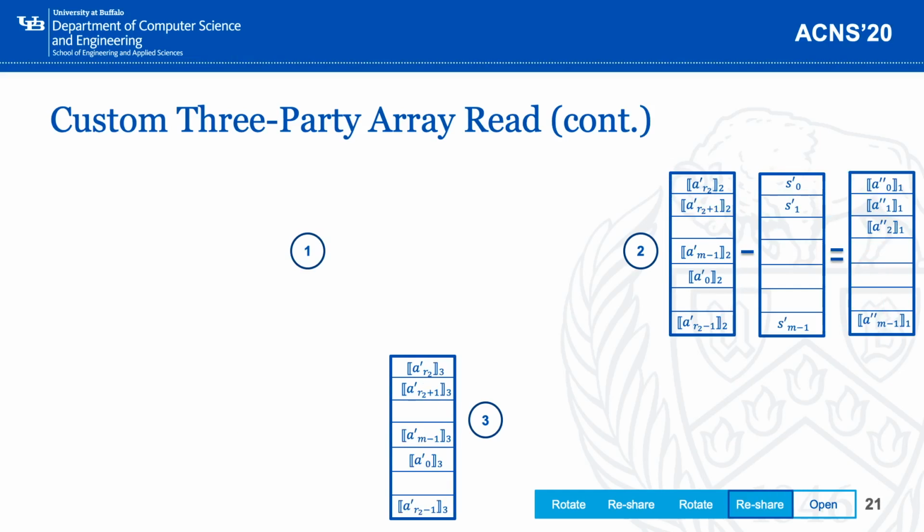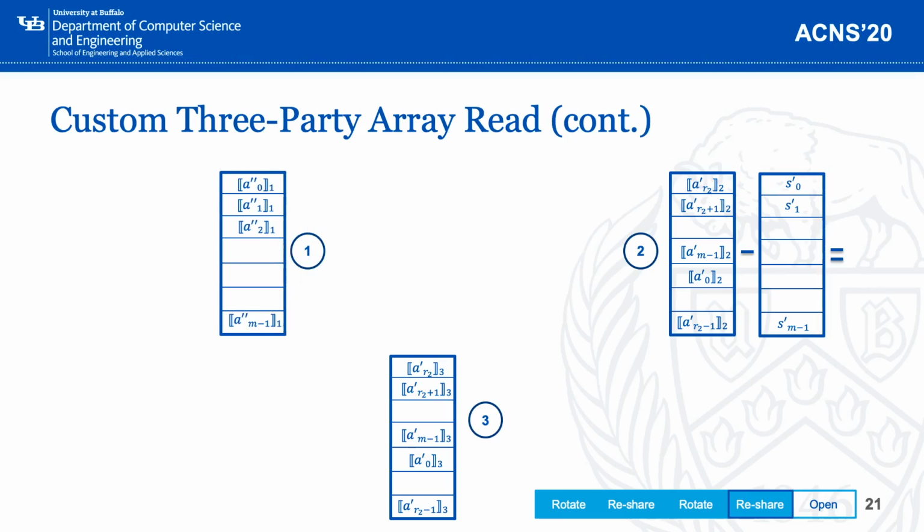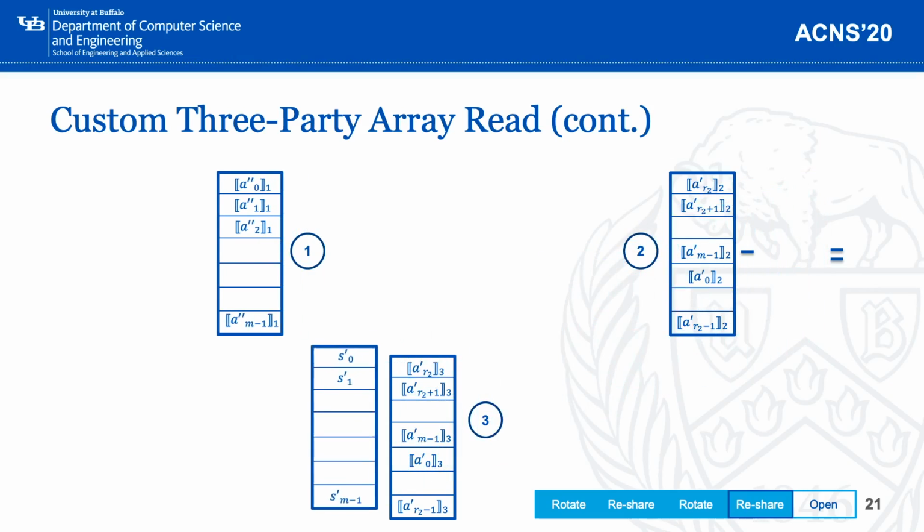Once the rotation is done, party 2 will again reshare its share to the other two parties. Party 2 will first generate a bunch of random shares, which we denote as S'. Party 2 will then subtract the newly generated random shares from its own share to get the other half of the shares. Party 2 will send one piece of share to party 1 and the other piece to party 3.